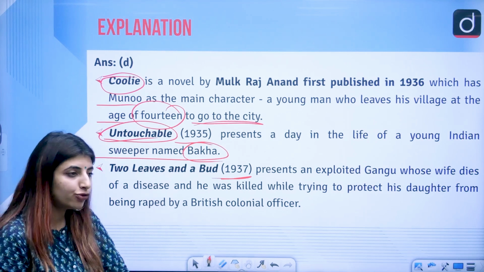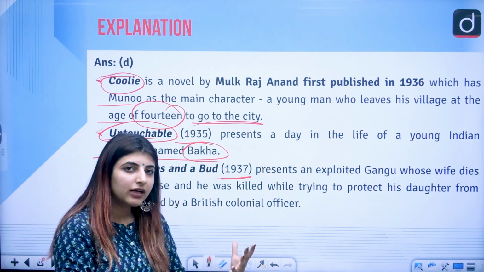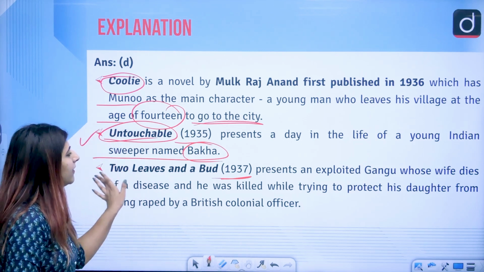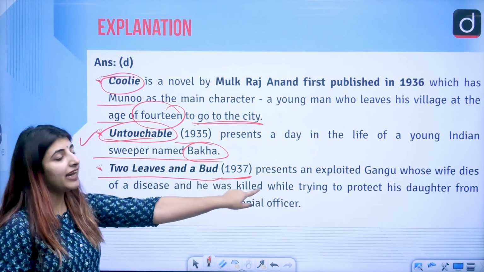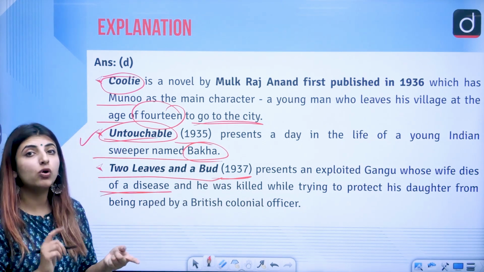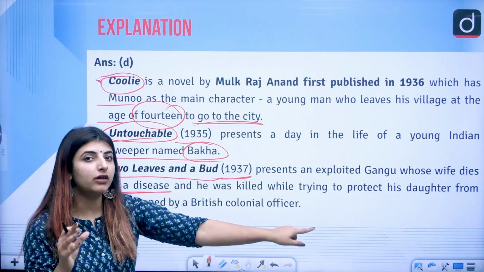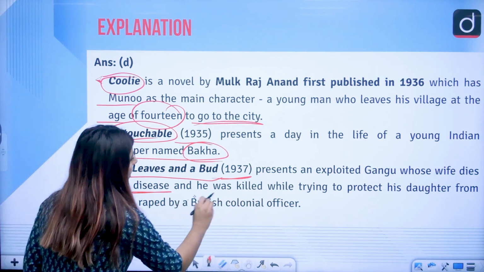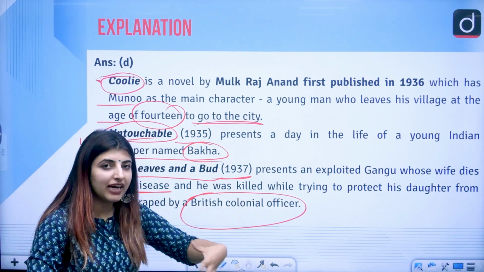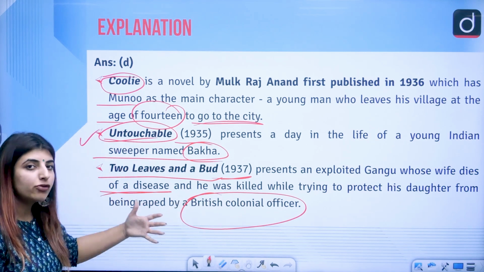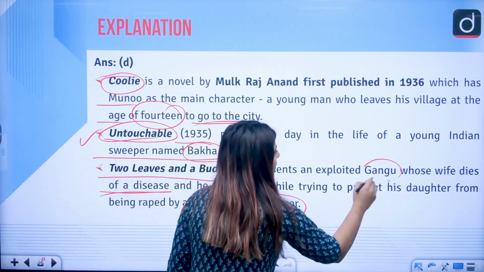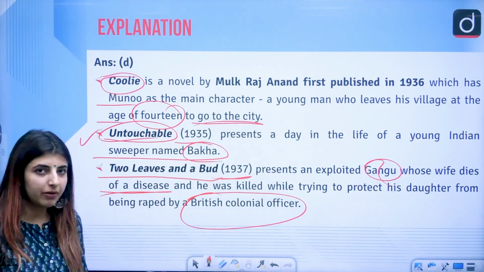Correct? That is how people used to treat the people who were of low caste, the untouchables, to whom they used to give the title. So, hence the title as well. Then Two Leaves and a Bud, exploited Gangu, whose wife dies of a disease, and he was also killed while trying to protect his daughter from getting raped, right? So, a British colonial officer was trying to rape his daughter and he died in between that very thing, and of course his wife also passed away before all this happened. Correct? So, Gangu is the person who was trying to protect his daughter and whose wife passed away as well.